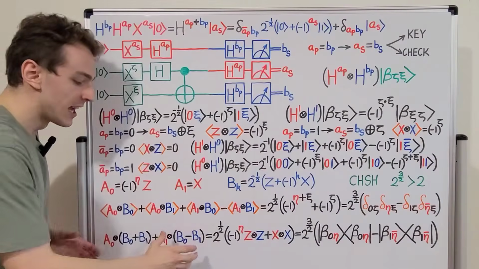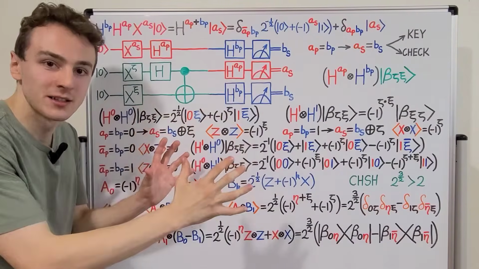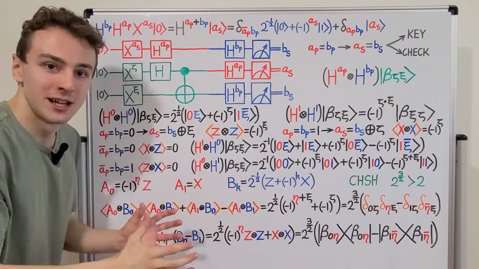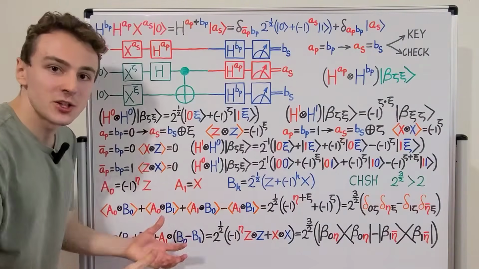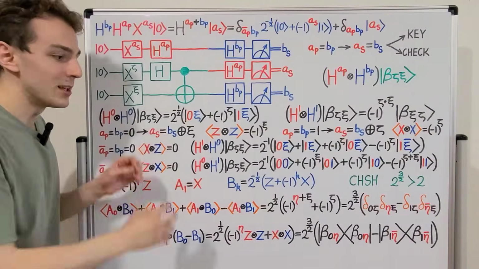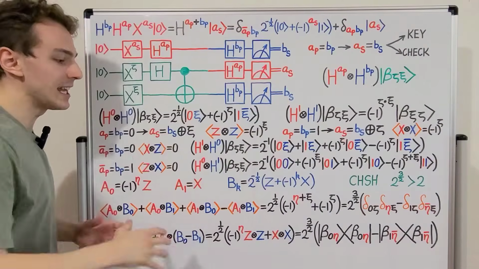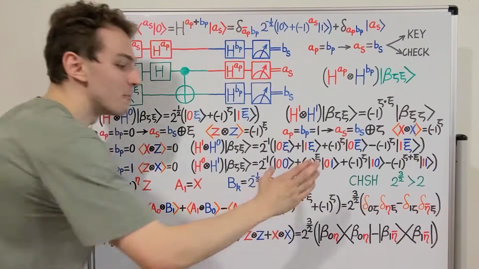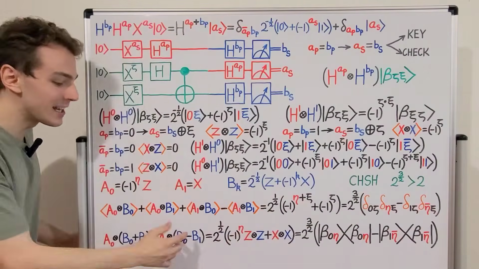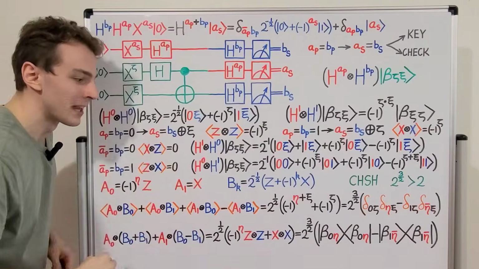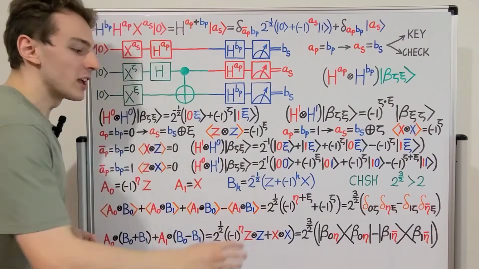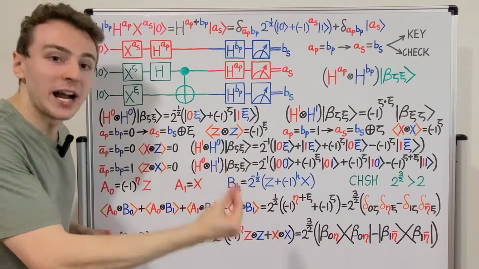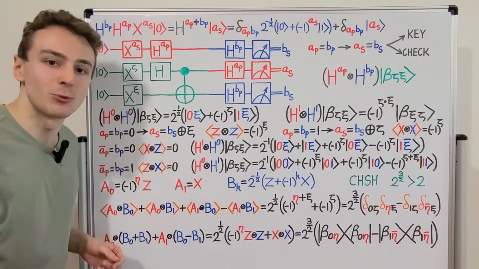So imagine we write this as a 4x4 matrix. We can diagonalize that matrix. That's the same as finding the eigenvectors and finding the eigenvalues. And then we can represent this in a different basis. We can represent it in its eigenbasis. And it turns out that the Bell basis is actually the eigenbasis for this observable. And the eigenvalues are the Tsirelson bound and minus the Tsirelson bound, as well as 0.